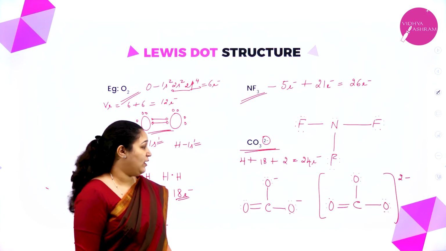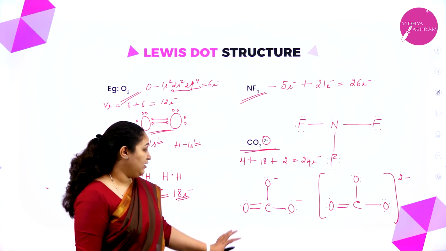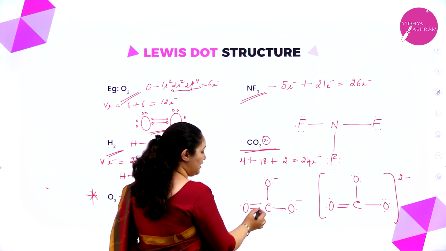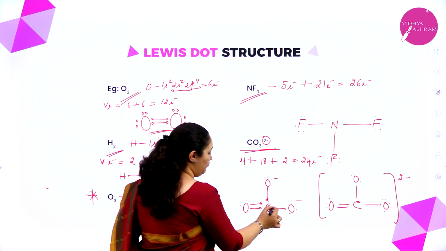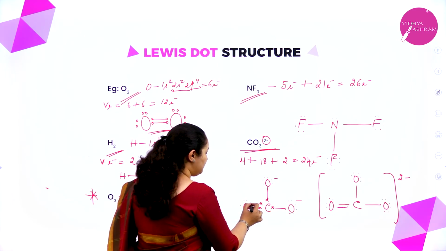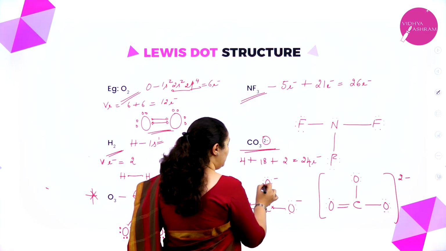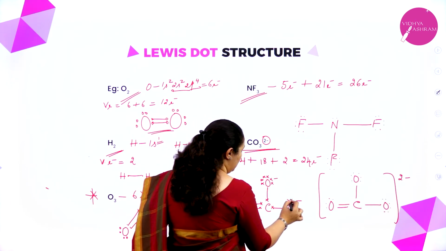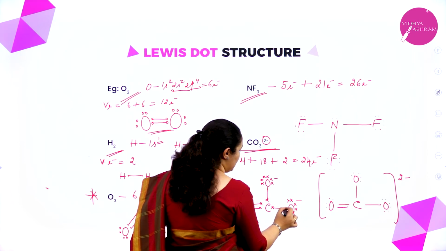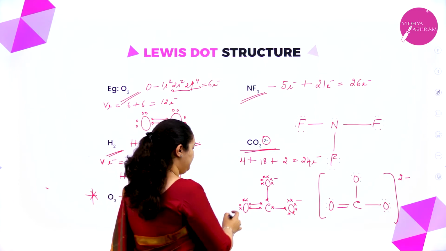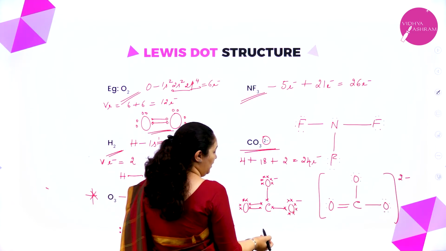So I hope you have understood this. Once again, if you want, I shall explain. Carbon has 4 electrons, 1, 2, 3, 4. 4 electrons are already put. Oxygen, 1, 2, 3, 4, 5, 6. 6 electrons I have put. For this oxygen again I have put 1, 2, 3, 4, 5, 6. Similarly here, 1, 2, 3, 4, 5, 6. Now if you see, the number of electrons is 24: 6 plus 6 plus 6.